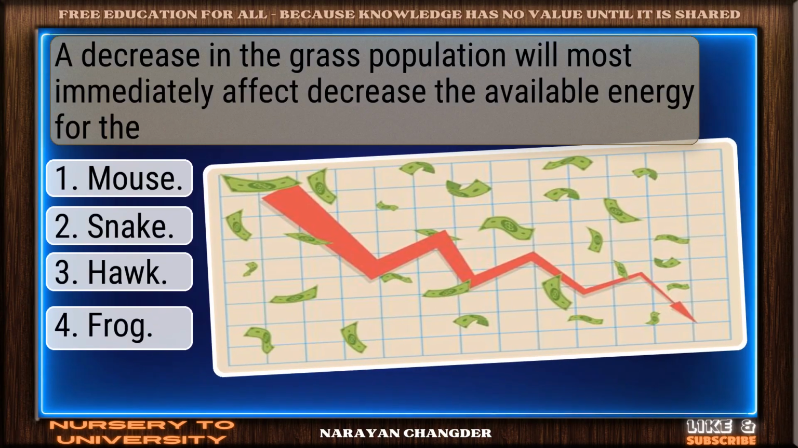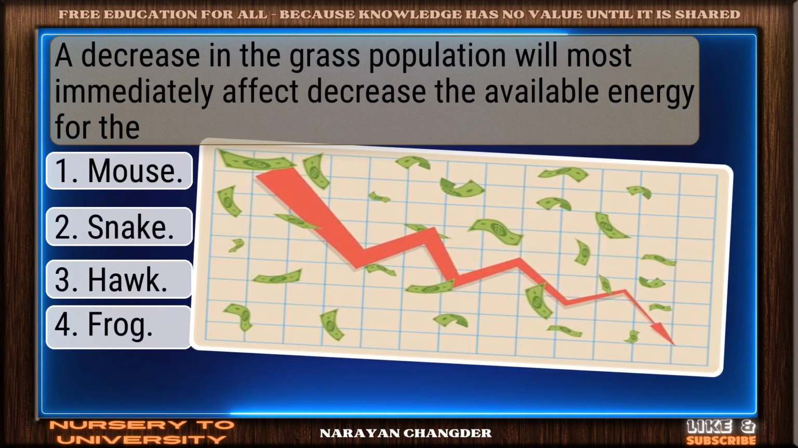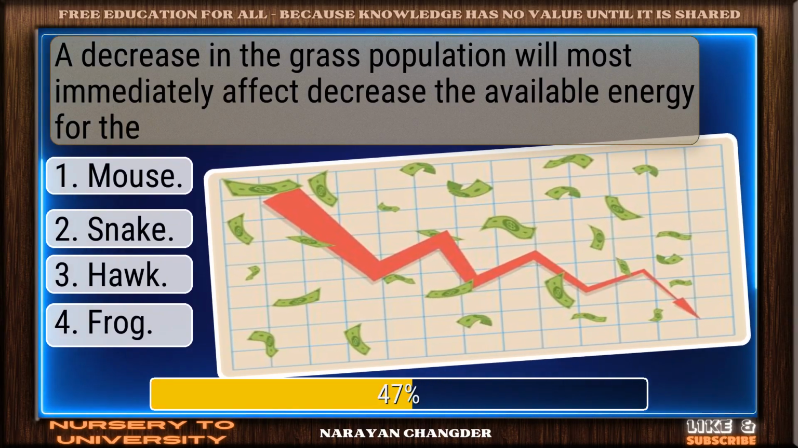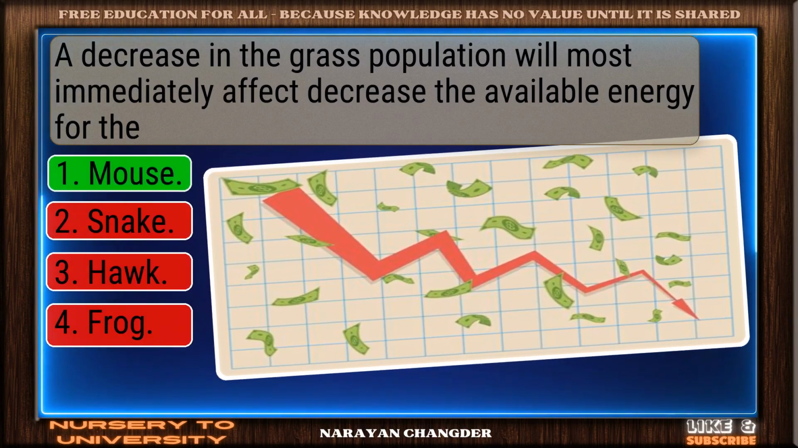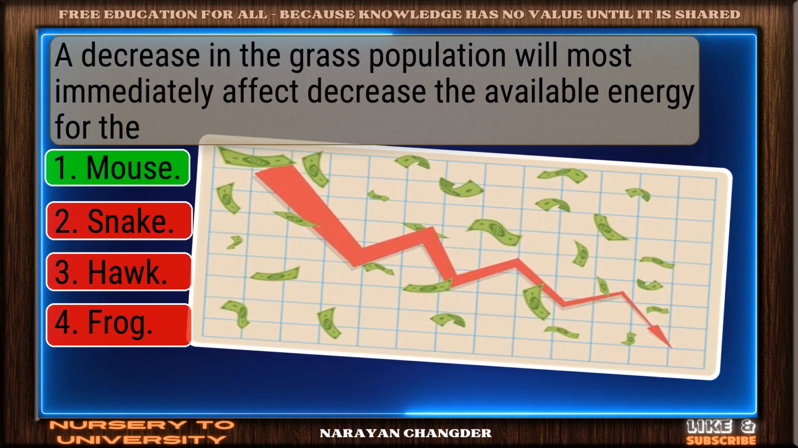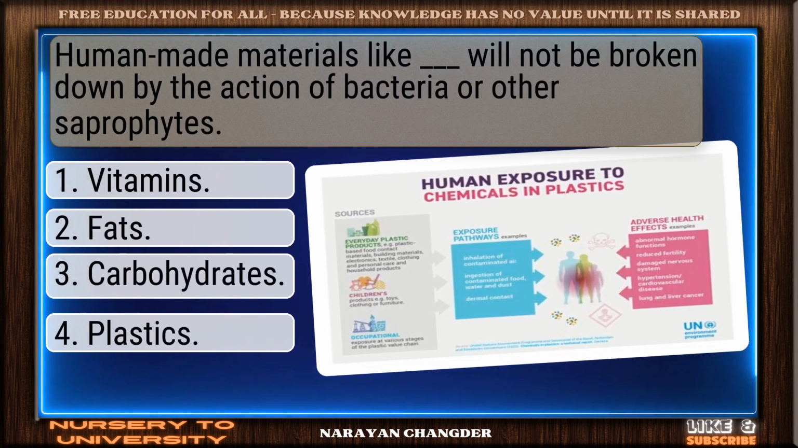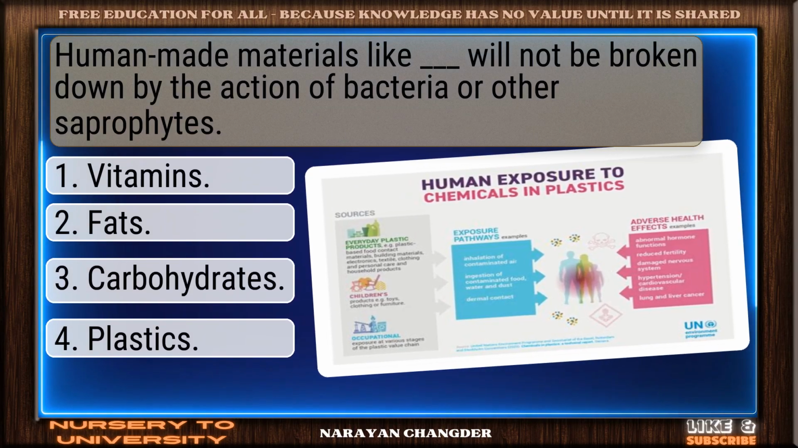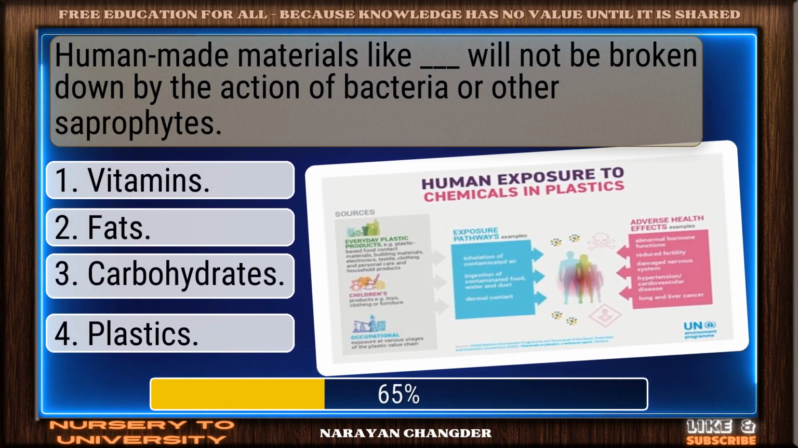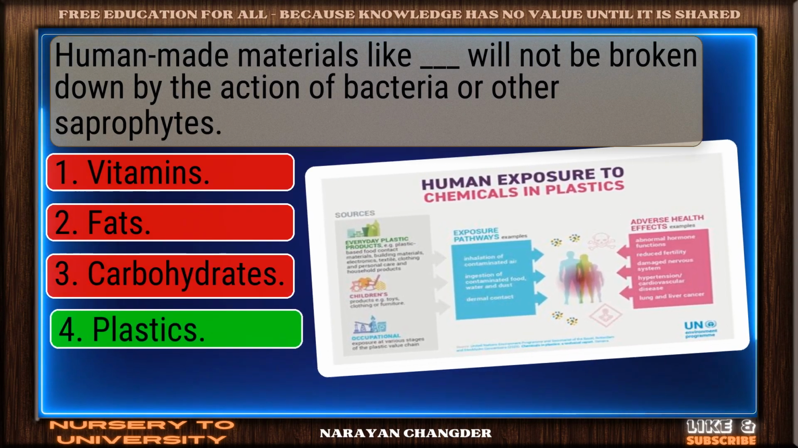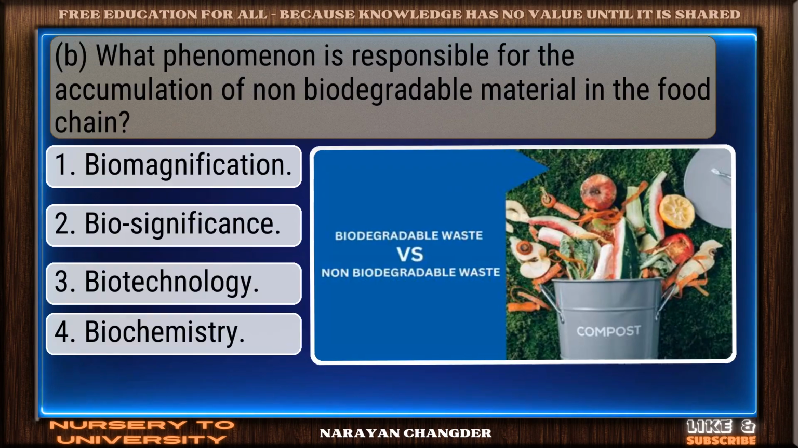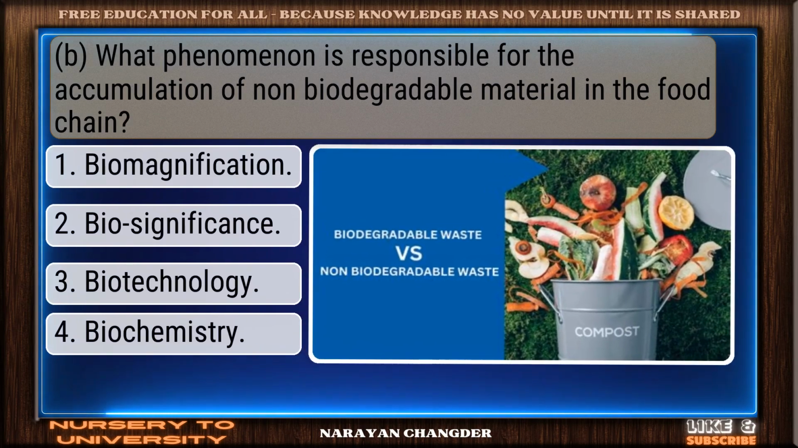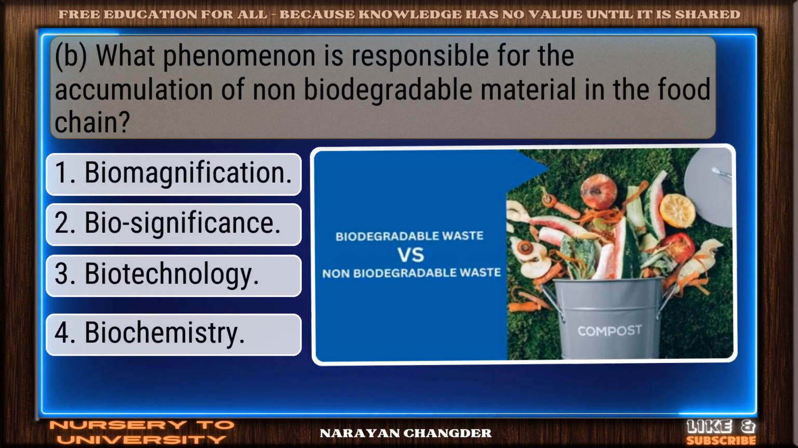A decrease in the grass population will most immediately decrease the available energy for the. Nice work. Mouse fits perfectly. Human-made materials like will not be broken down by the action of bacteria or other saprophytes. Right again. Plastics is valid. What phenomenon is responsible for the accumulation of non-biodegradable material in the food chain?